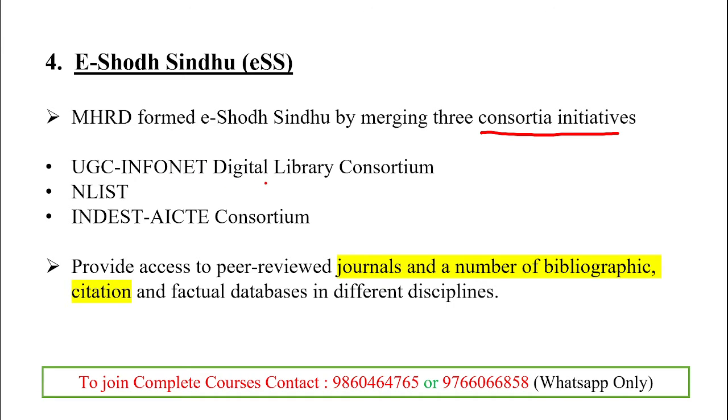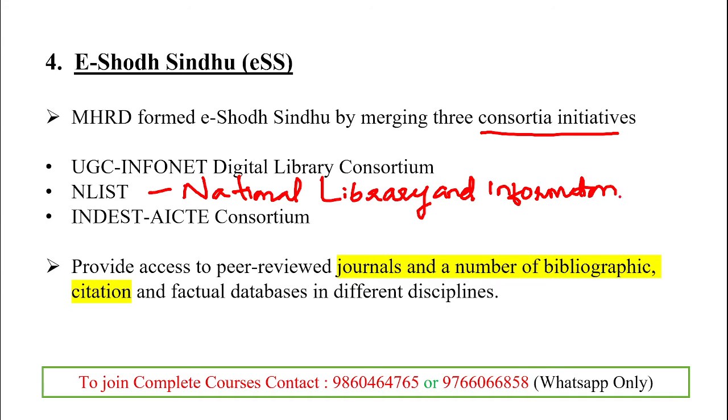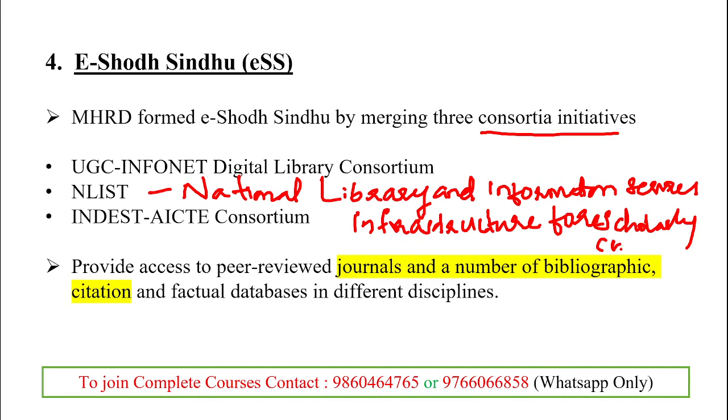That is in full text and bibliographic databases, and it facilitates access to high quality e-resources. Clear. So here the Infonet Digital Library Consortium is one of the consortia, and the other one is NLIST, which stands for National Library and Information Services Infrastructure for Scholarly Content.